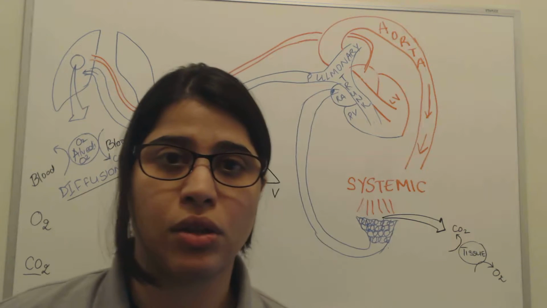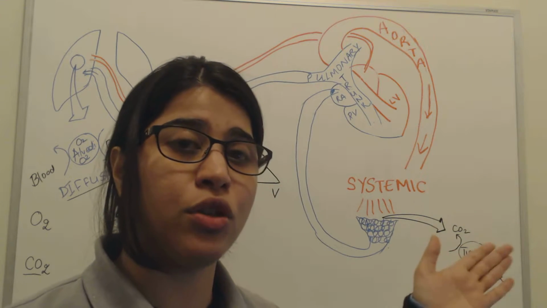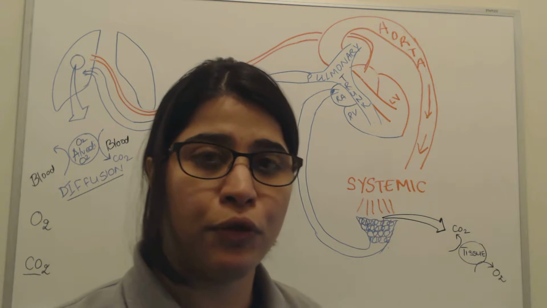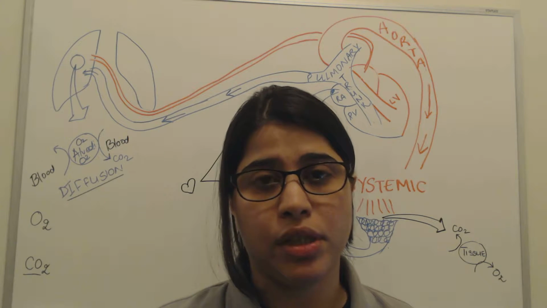So let's look at the cardiovascular system. The cardiovascular system is made up of the heart, the complex arrangement of the arteries, arterioles, the venules, and the veins, made up into two different circuits. These two circuits are the systemic circulation and the pulmonary circulation.